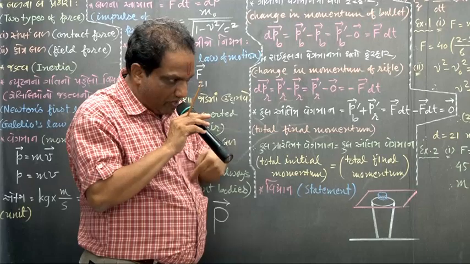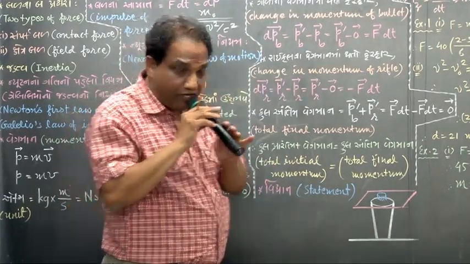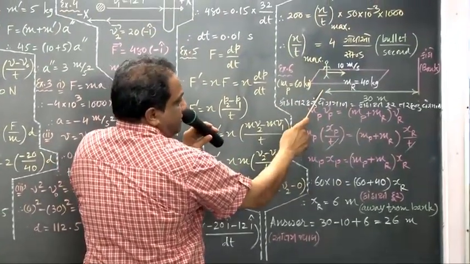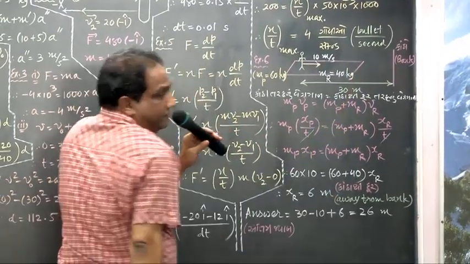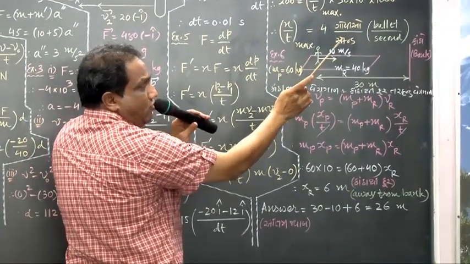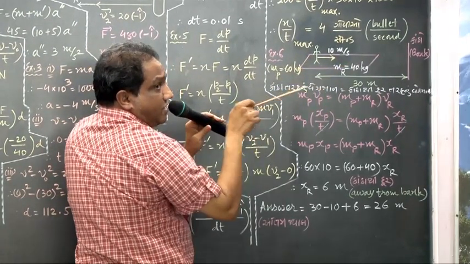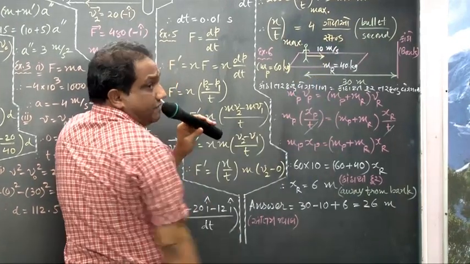Initially the distance of the person from the bank is given as 30 meter. What does the person do now? With respect to the raft, he starts running towards the bank with a velocity of 10 meter per second.